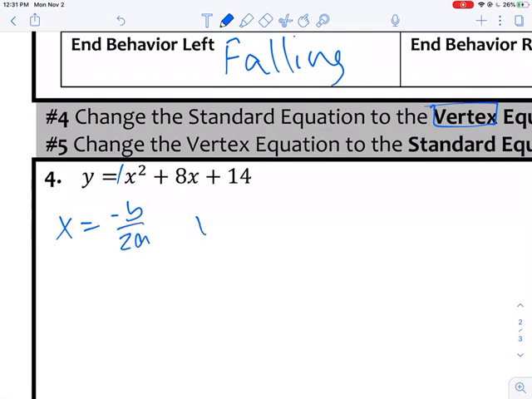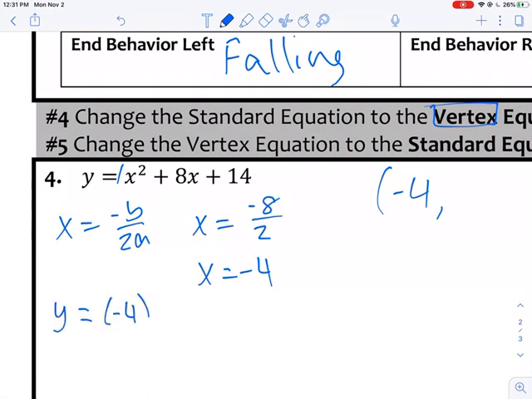We're going to do x equals negative b over 2a. So we're going to get x equals negative 8 over 2 times 1, which gets us negative 4 for our x value. So we are halfway through on the vertex. Now I'm going to plug that in. Y equals negative 4 squared plus 8 times negative 4 plus 14.